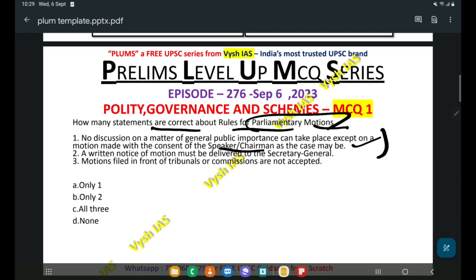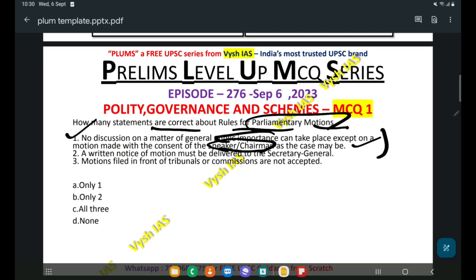What I have told in the earlier classes also, when you get such a complicated statement, you have to break down the statements, search for the keywords and connect the dots. That's the key to answer the prelims. So here what is the keyword? Speaker or chairman. As you know, speaker or chairman is associated with parliamentary motions. Yes, this is a correct statement. So public importance and speaker or chairman is the keyword here, and if you connect the dots, that will come to your mind. If you have read the portion on parliamentary motions and studied it very well, you can connect the dots and take it as a single statement. So here the statement is correct.